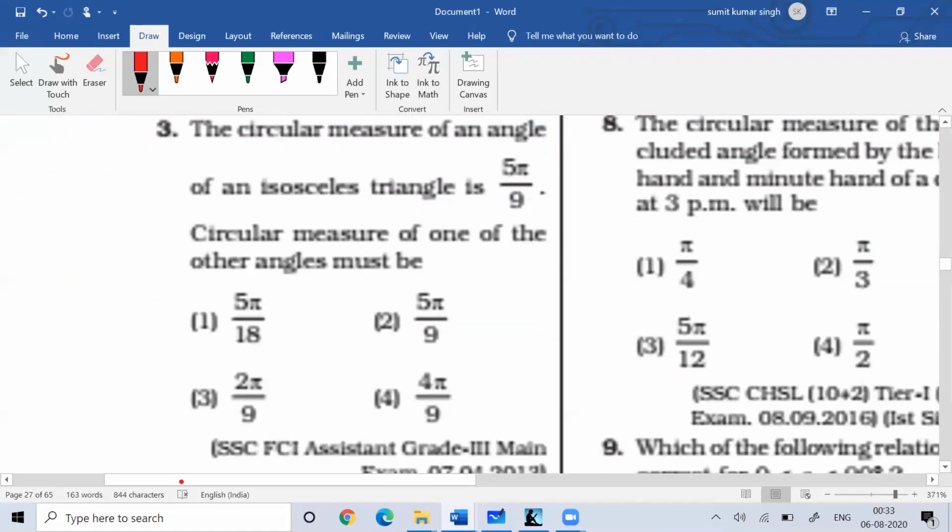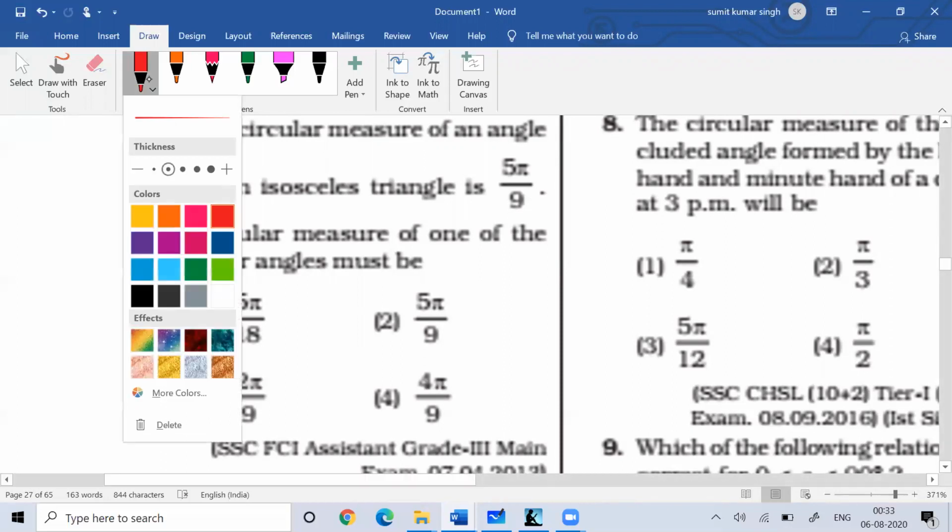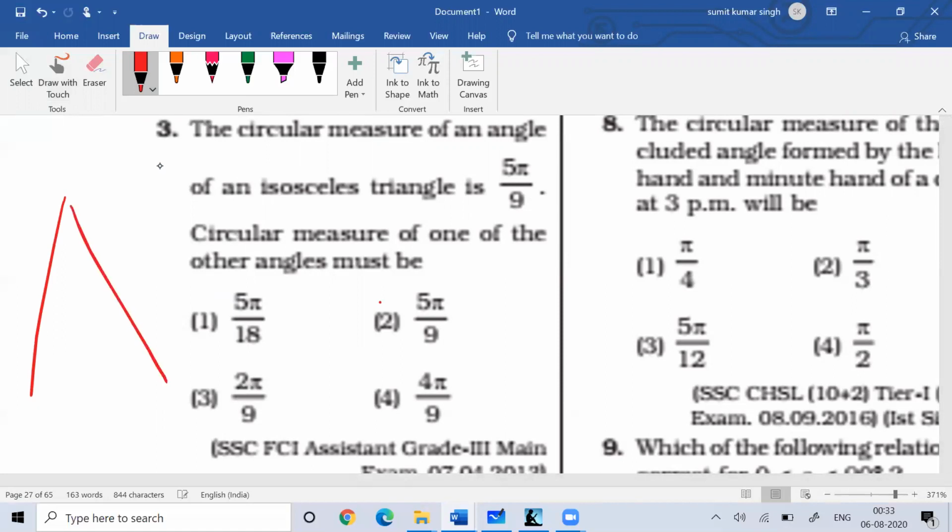Then you can see the next question: the circular measure of an angle of an isosceles triangle is 5 pi by 2, so the circular measure of one of the other angles must be what? You know that the total of the angles should be 180 degree, which you can write as pi.